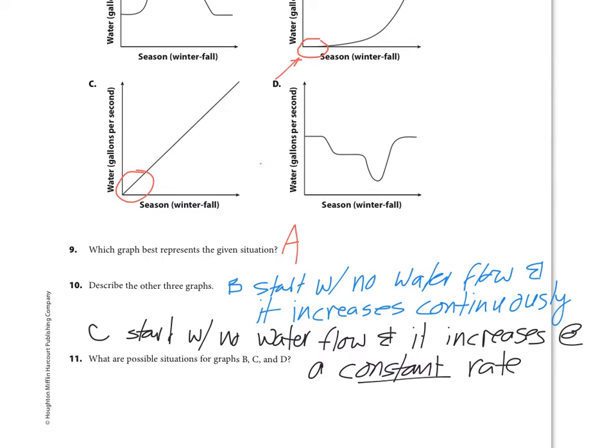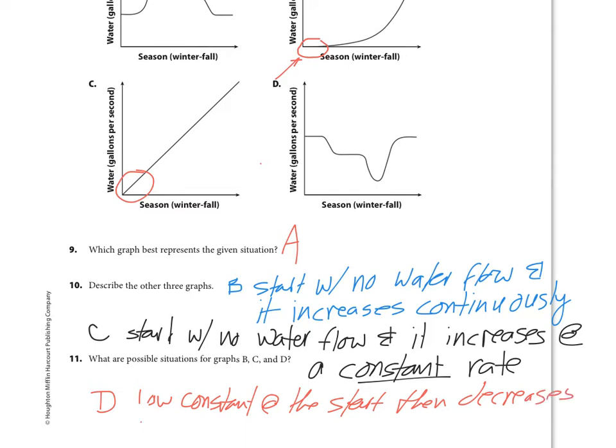Okay, D is a little bit more complicated, but we can write it based on how we did it with A. So with D, we would say it has a low constant at the start, then decreases water flow.